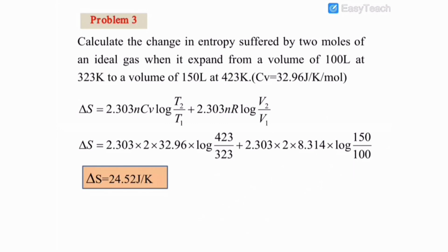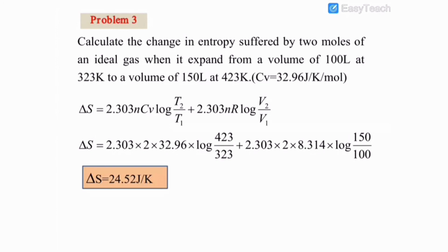So we can use the first equation, that is delta S is equal to 2.303 nCv log T2 by T1 plus 2.303 nR log V2 by V1. This is the equation for delta S in terms of different temperature and different volume.